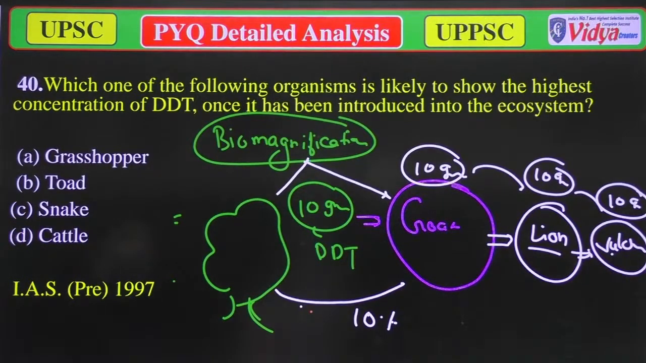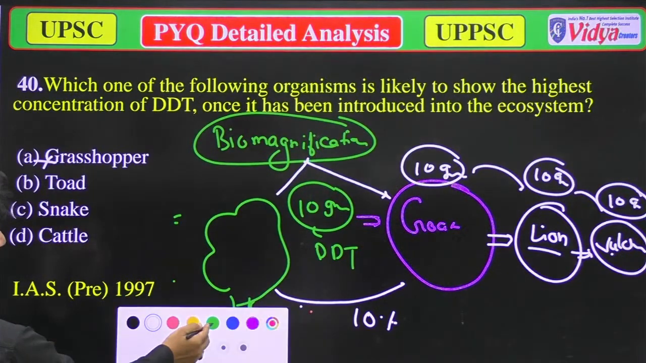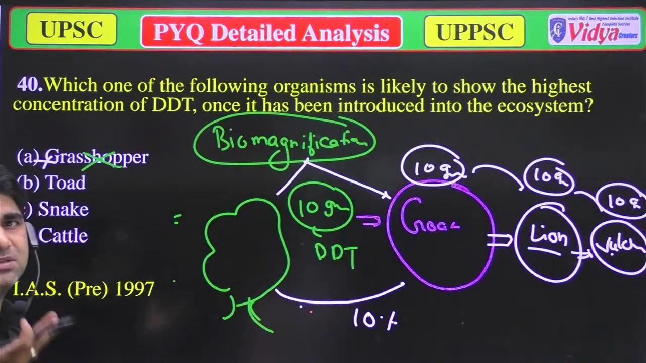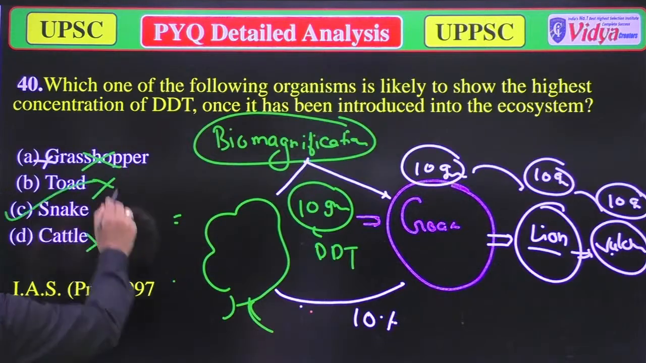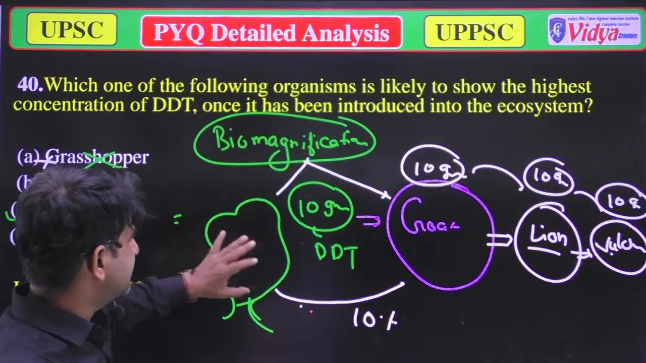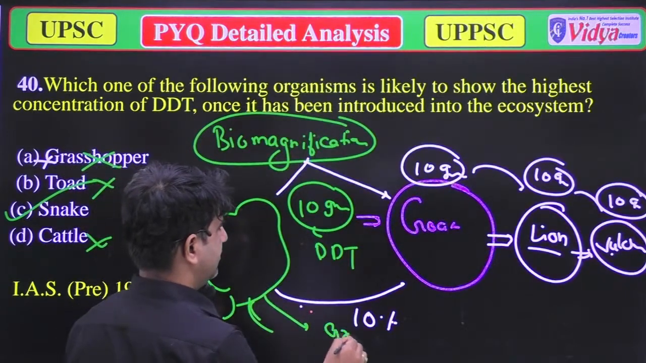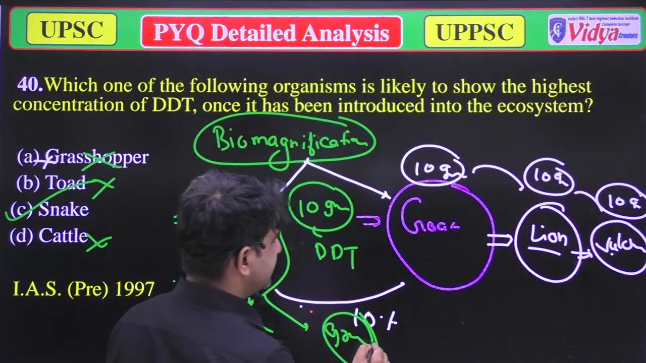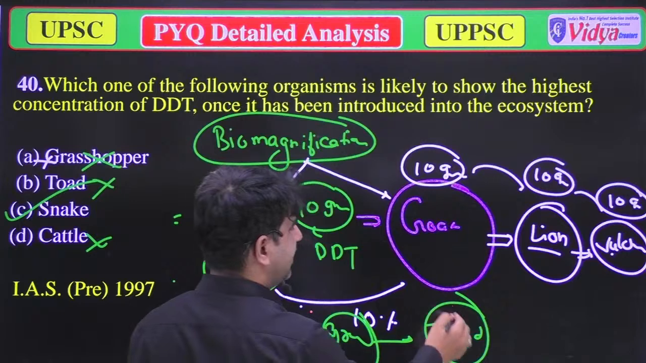Which one of the following organisms is likely to show the highest concentration of DDT? Grasshopper is a primary consumer, it totally depends on plants, so it will not be the correct answer. Toad is a variety of frog, it will depend on grasshopper. But snake will be the correct answer. Why? A grasshopper will eat the plant, the grasshopper will be eaten by toad or frog, and that frog will be eaten by snake.